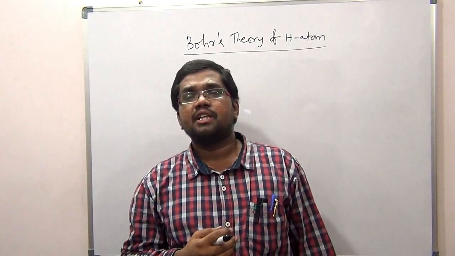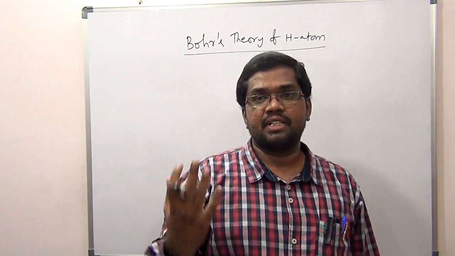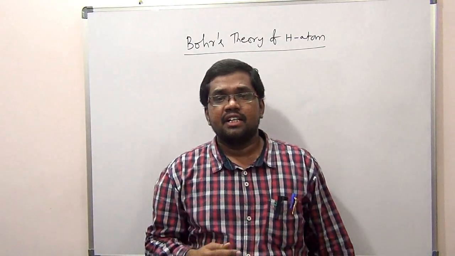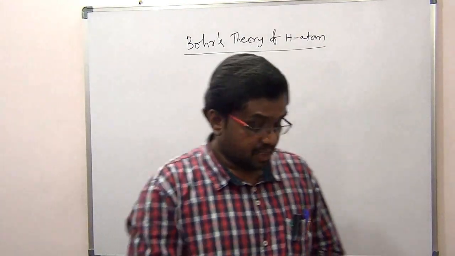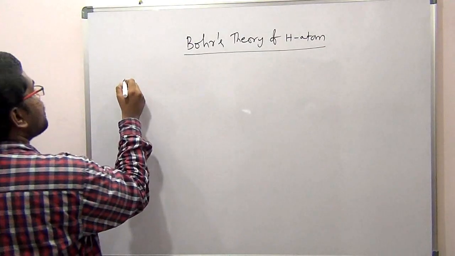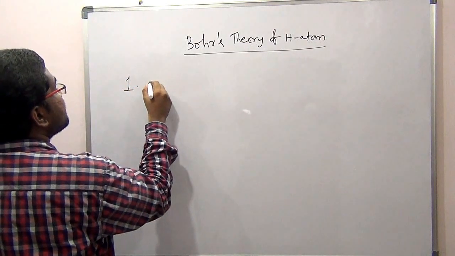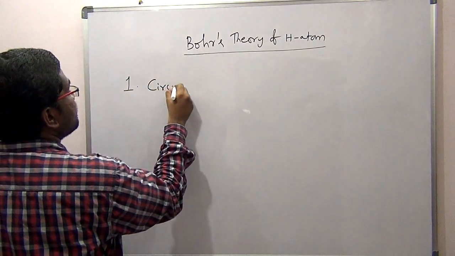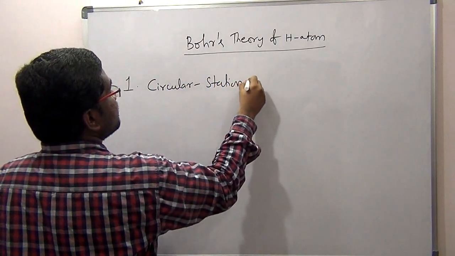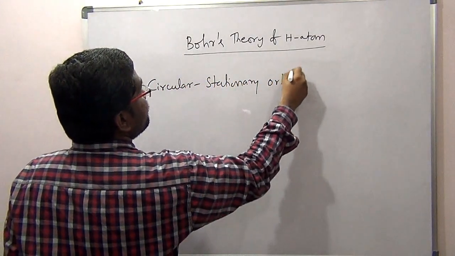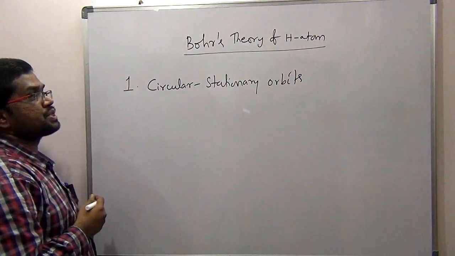First we will see the postulates. What are the postulates of this theory? If any theory is there, first of all there will be postulates. What is the first postulate? The first postulate is circular stationary orbits.